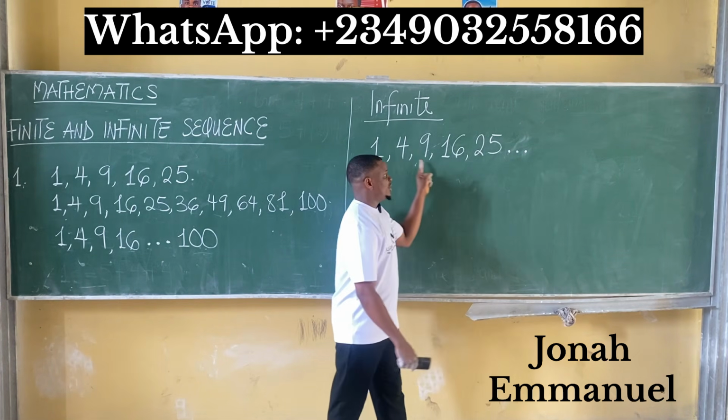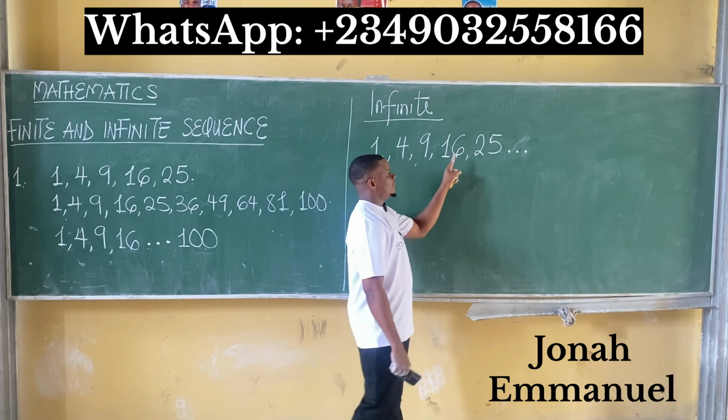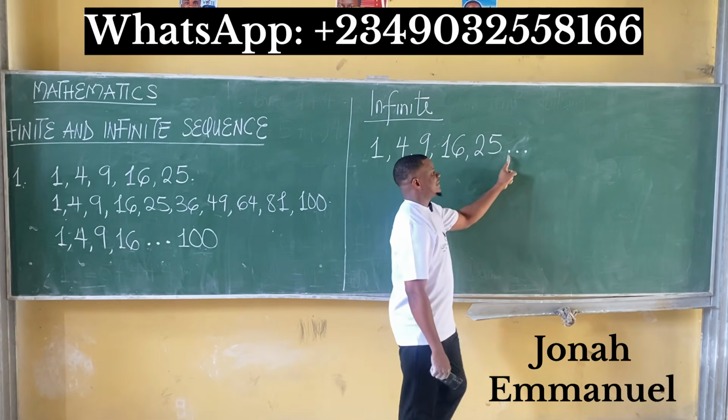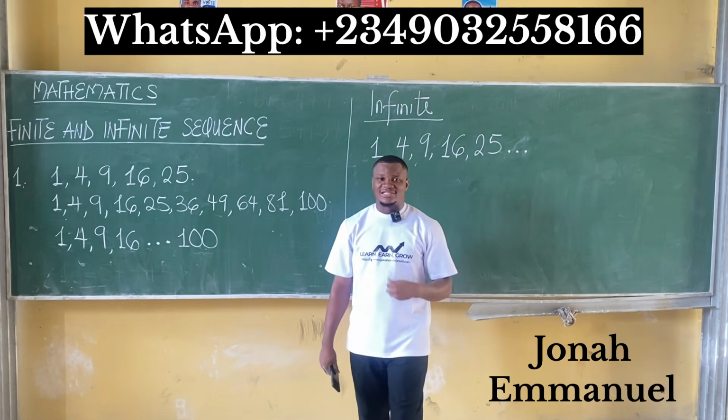Remember that we are squaring each of the terms here. This was 1 squared, 2 squared, 3 squared, 4 squared, 5 squared. They say this is continuous. So whenever you see dot, dot, dot, 3 dots, it becomes infinite because there's no end.